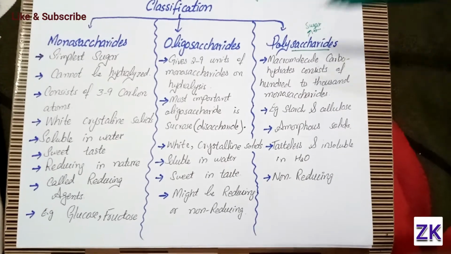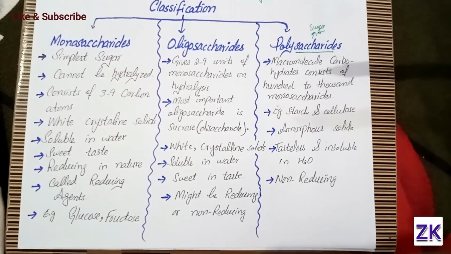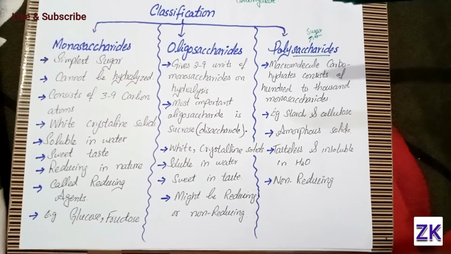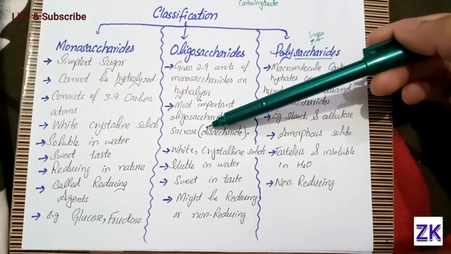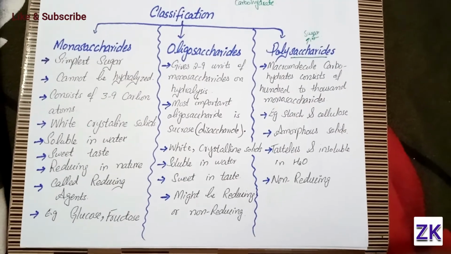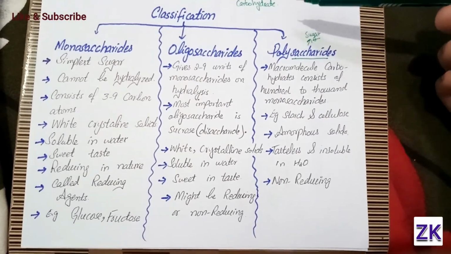The second point is that the most important oligosaccharide is sucrose, the most common example of oligosaccharide.